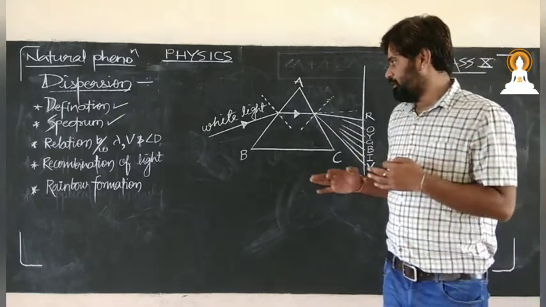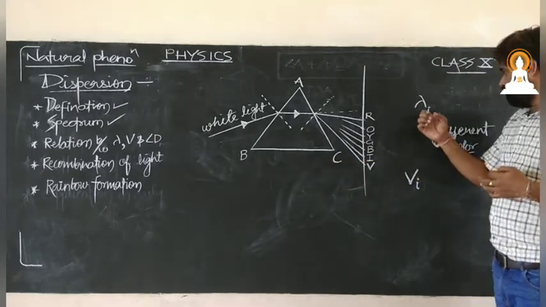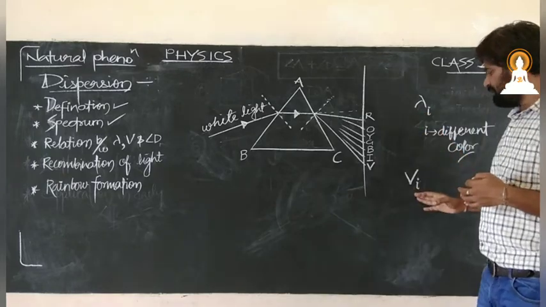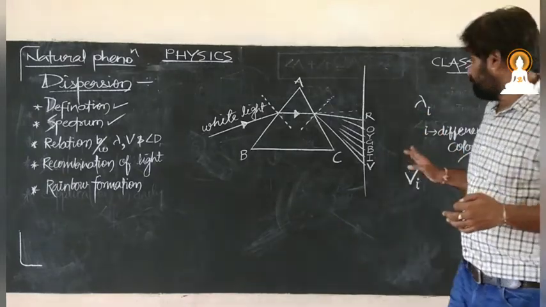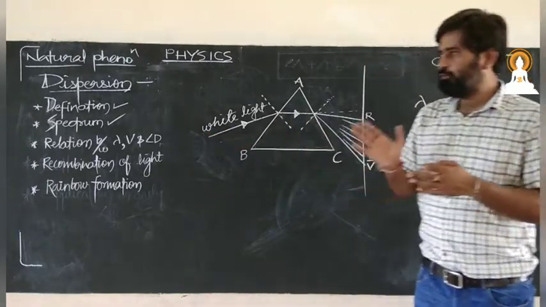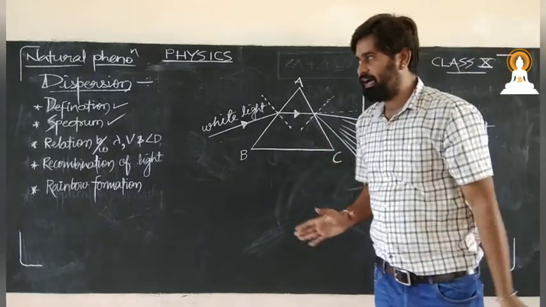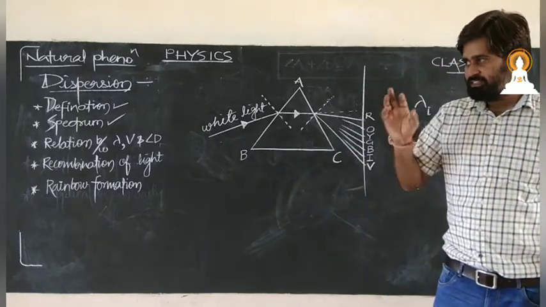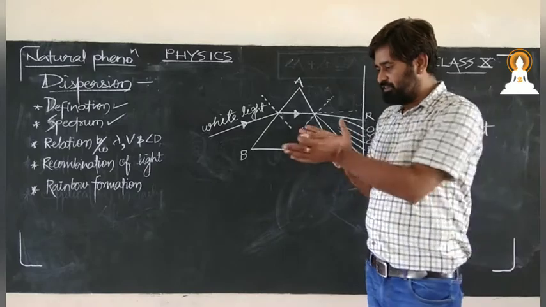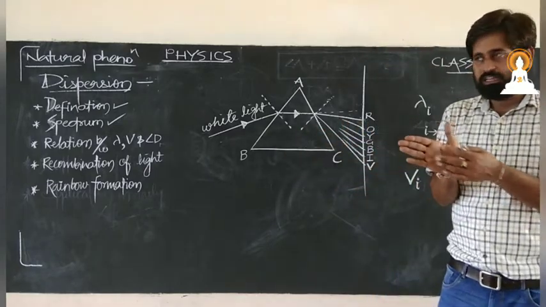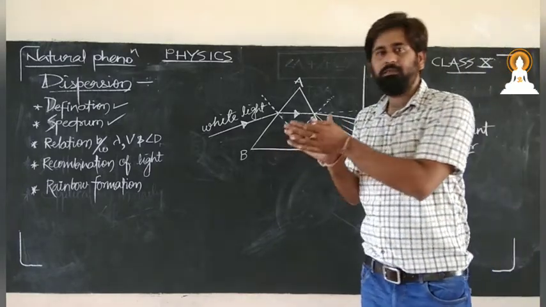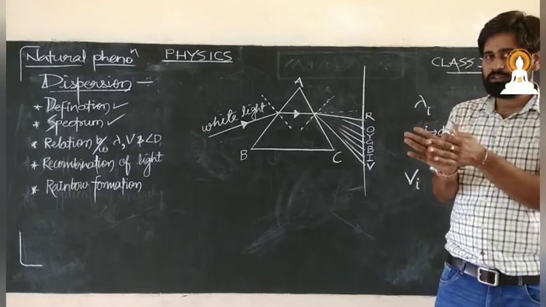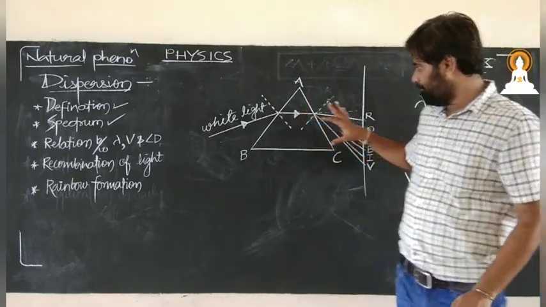More the wavelength, more the velocity. If you move with that high speed, the chances of your deviation from your path will be the minimum because of the speed. Similar thing is happening here.